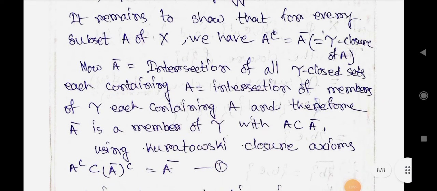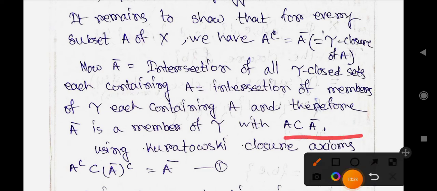It remains to show that for every subset A of X we have AC equals A bar, the tau closure of A. Now A bar equals the intersection of all tau closed sets each containing A, which equals the intersection of members of tau each containing A, and therefore A bar is a member of tau with A subset of A bar.